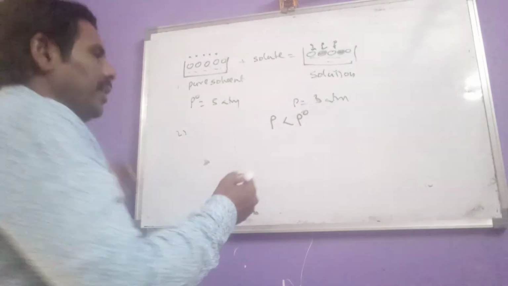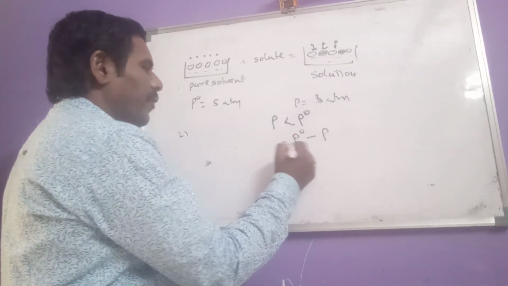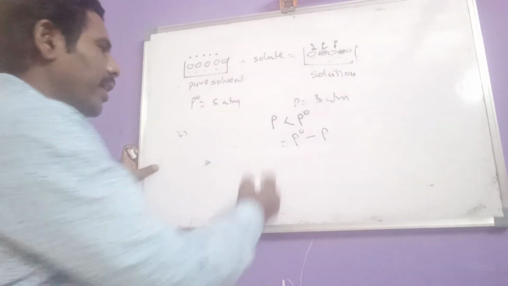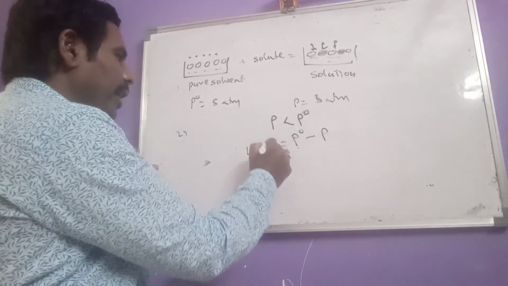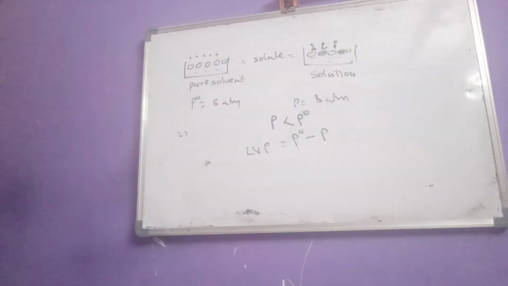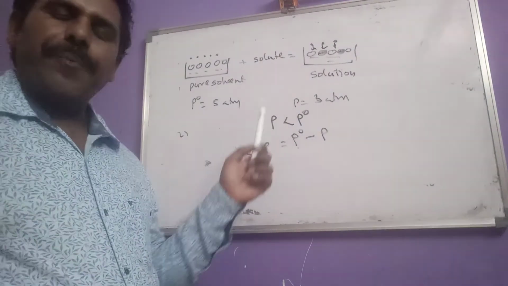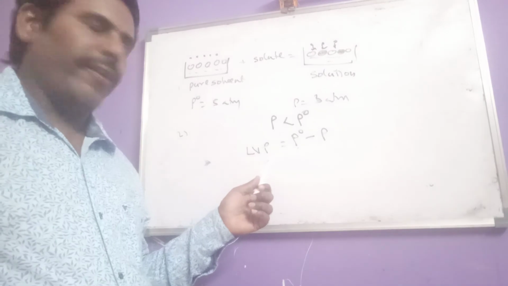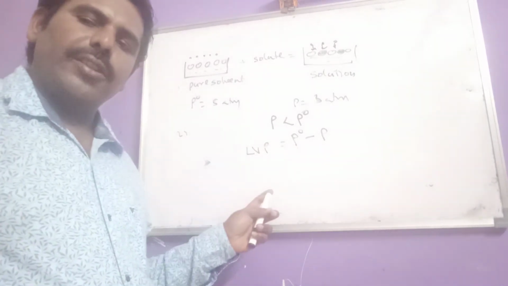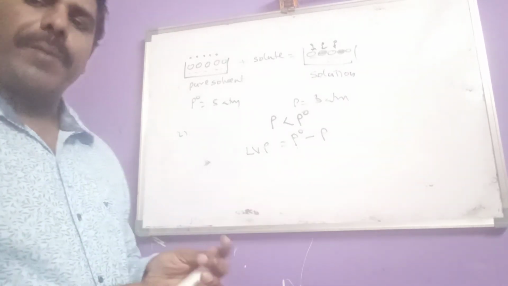Now the difference between the vapor pressure of pure solvent and the solution vapor pressure is known as lowering of vapor pressure. P naught is the vapor pressure of pure solvent and P is the vapor pressure of solution. That difference between P naught and P is known as lowering of vapor pressure.